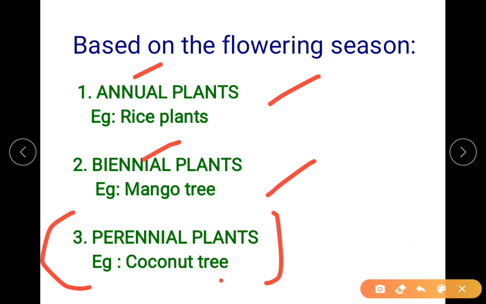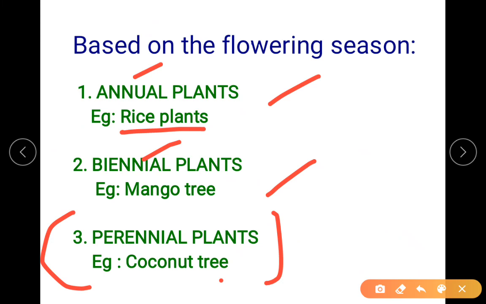Annual, for example rice plants. If you recall, their lifespan is only 3 to 7 months, so within their lifespan they flower only once. Within the year, they flower only once. Rice plants have only one favorable season. Coming to the biennial plants, they can flower 2 times in a year. Your mango tree, you might have seen, you get mangoes twice in a year. So the seasons are there. We say mango season. So this is how we are classifying.